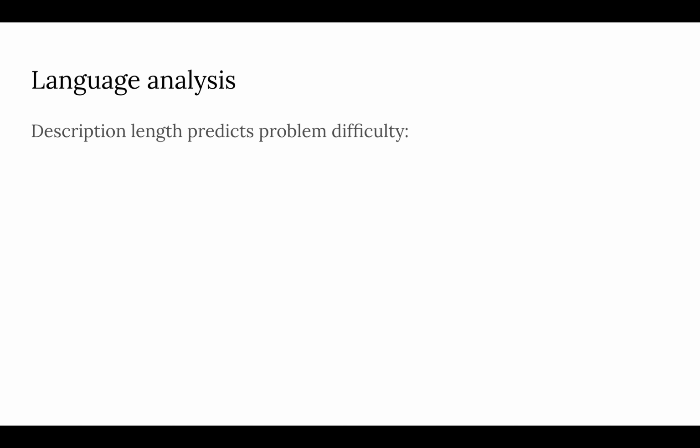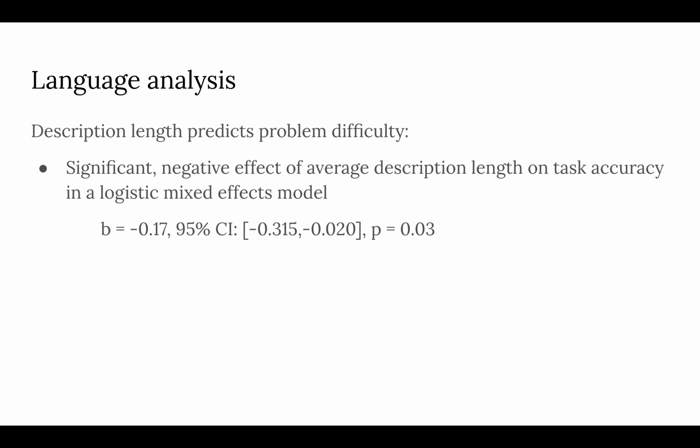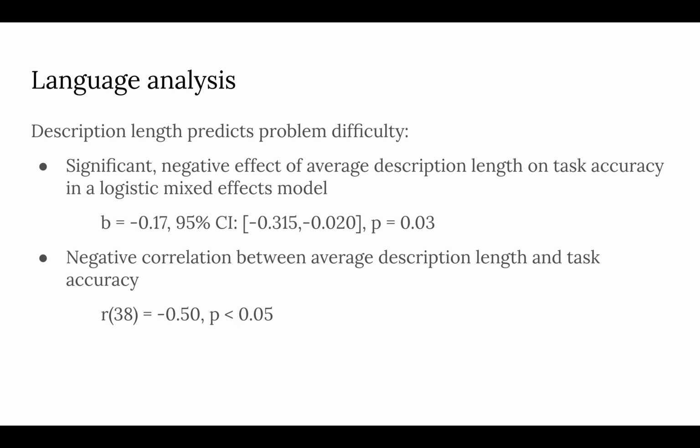One of our major findings is that description length predicts problem difficulty. For instance, we find a significant negative effect of average description length on task accuracy, and we also find a negative correlation between average description length and task accuracy. This is in line with previous findings in abstract reasoning tasks, which relate that basically, the shorter the verbal description of a task, the easier that task tends to be.